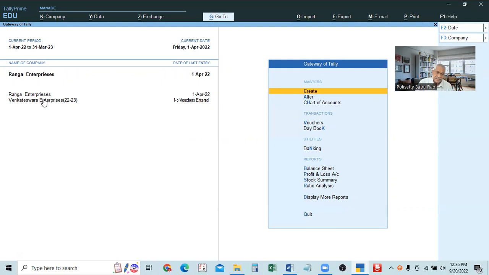But we can select anything. And again, if you press this, that will be highlighted. Okay, like this, we select the company and press enter. Then that will be loaded in the Gateway of Tally. In the Gateway of Tally, what do we have to do?